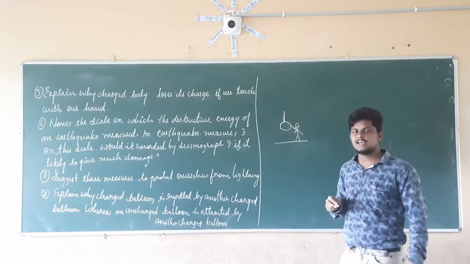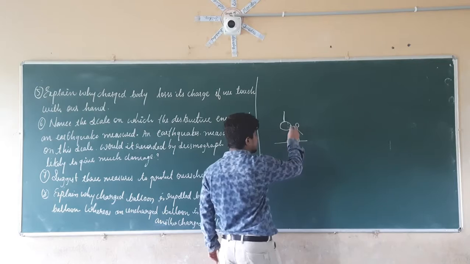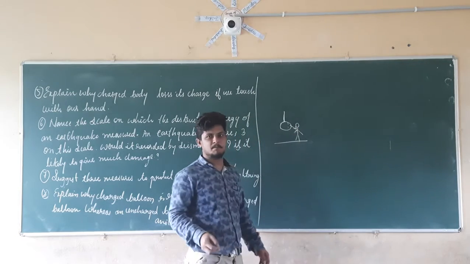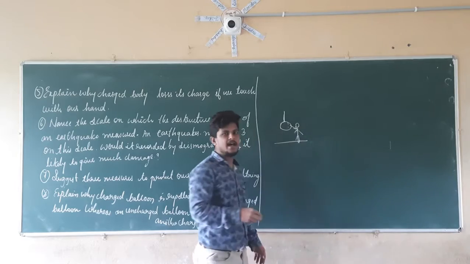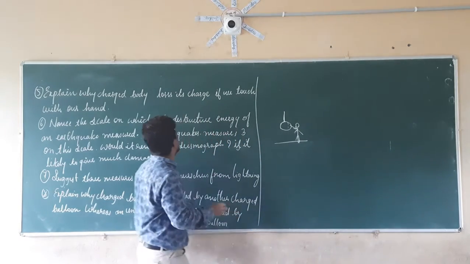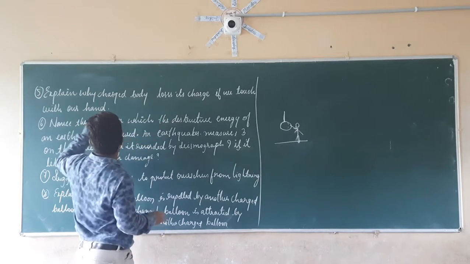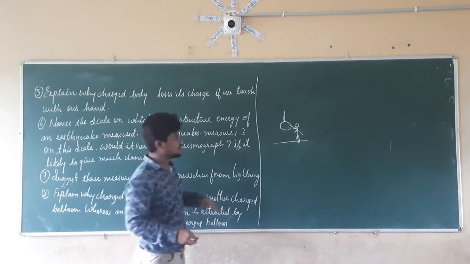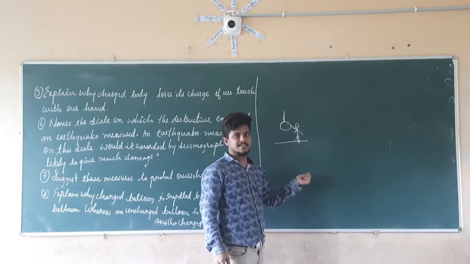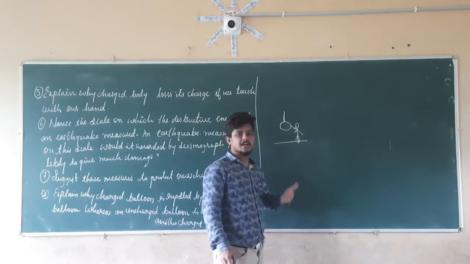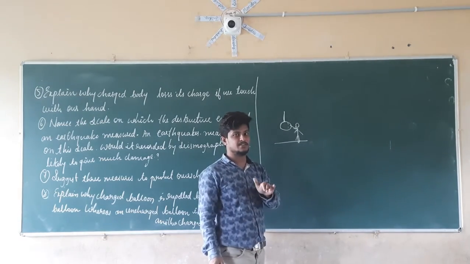We are standing on the ground, so whatever electric charge is coming to us is going to transfer to the ground. It is transferring to the ground via us. Because of that, a charged body loses its charge when we touch it with our hand. The charge present on the charged body is carried by us, the human being, to the ground. So it is discharging, and this process is known as earthing, if you know that.